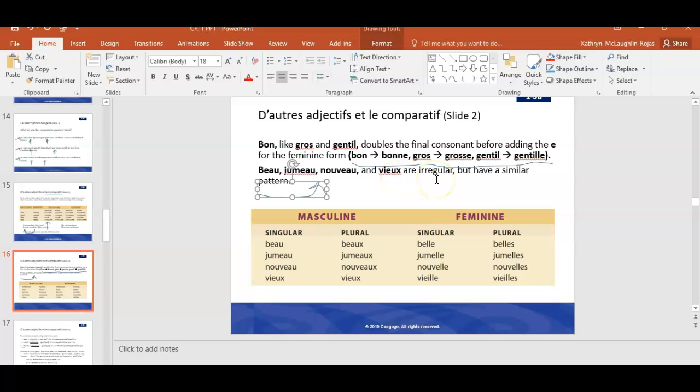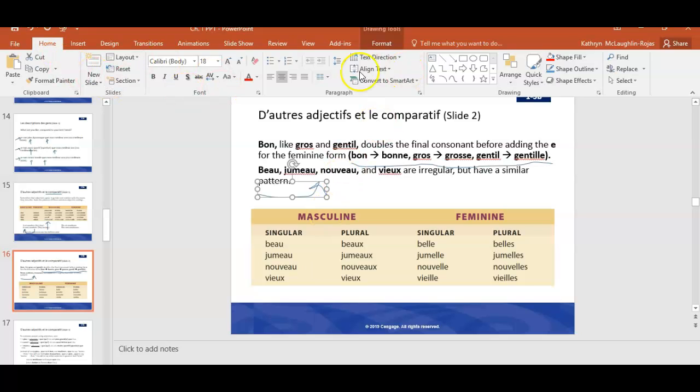So they're irregular adjectives, but they all have kind of similar patterns. So beau in the singular becomes beaux with an X on the end in the plural, but the pronunciation is the same. Jumeau becomes jumeaux. Nouveau becomes nouveaux, and vieux becomes vieux. There's no change in pronunciation, only the change in the form.